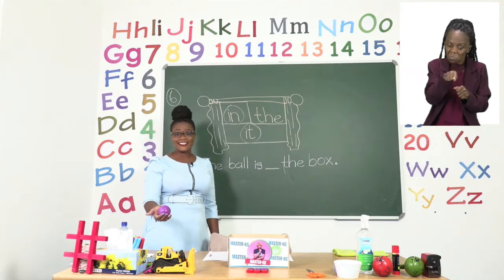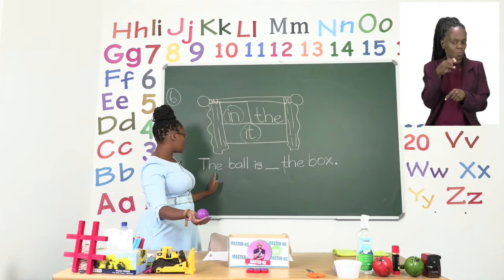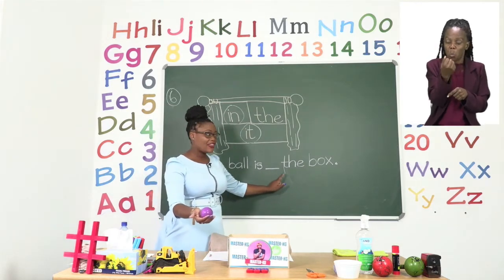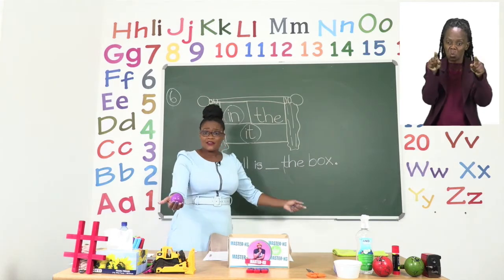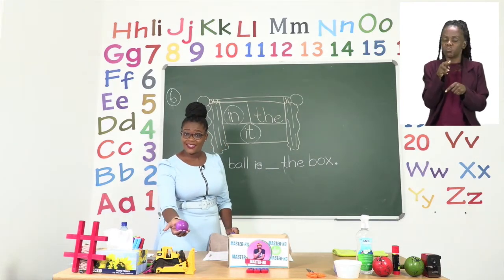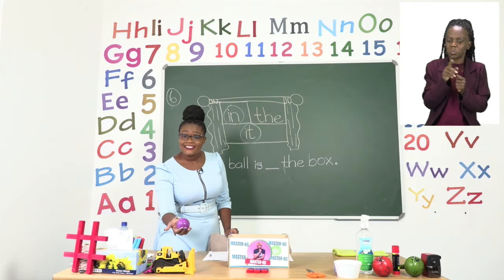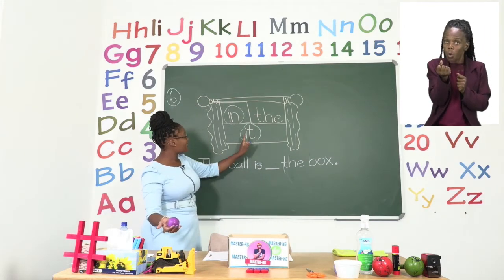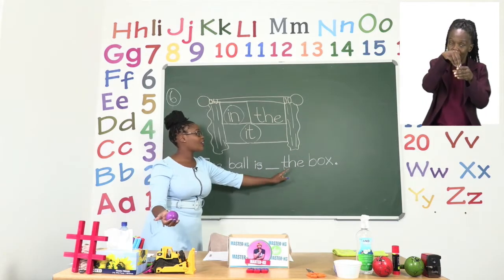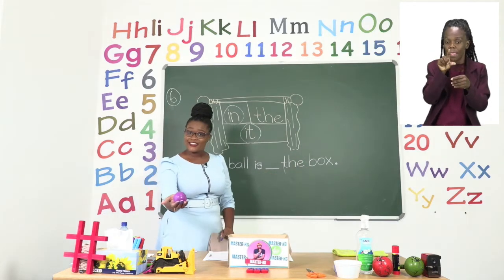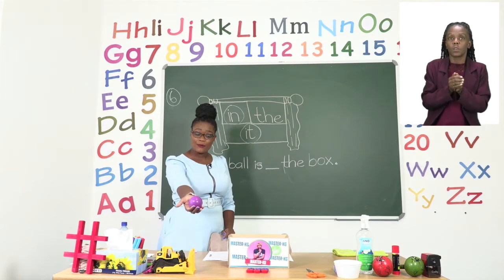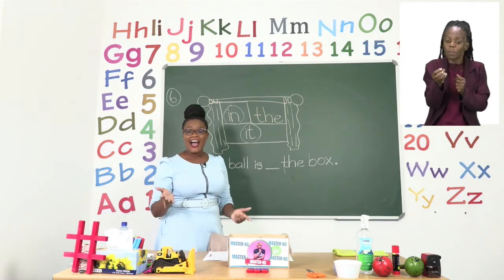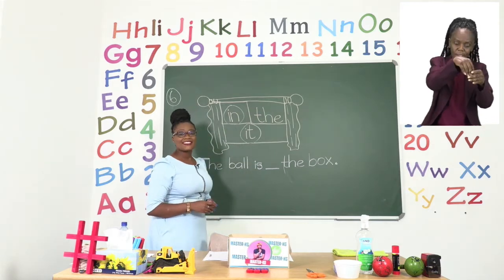No, boys and girls, I can't say the ball is it, the box, because I don't know what to do with it. But if I say the ball is in the box, I know that I have to put our ball in the box. Now our sentence makes sense.